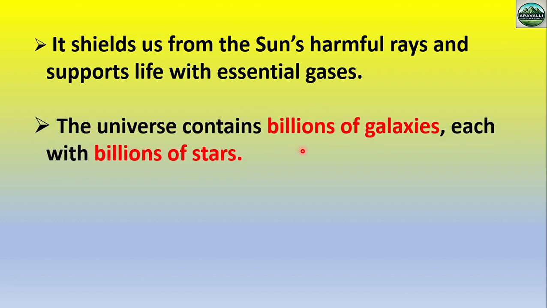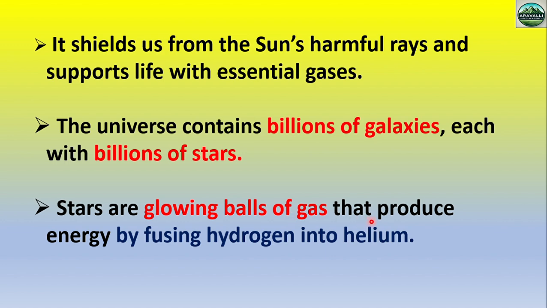The universe contains billions of galaxies, each with billions of stars. Stars are glowing balls of gas that produce energy by fusing hydrogen into helium. We already know stars produce energy through a process known as fusion. Through fusion, hydrogen combines and forms helium, and due to this fusion lots of energy is produced.